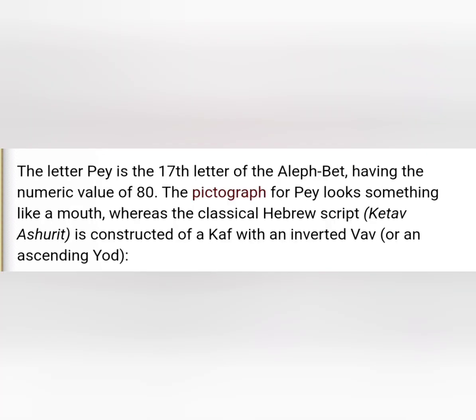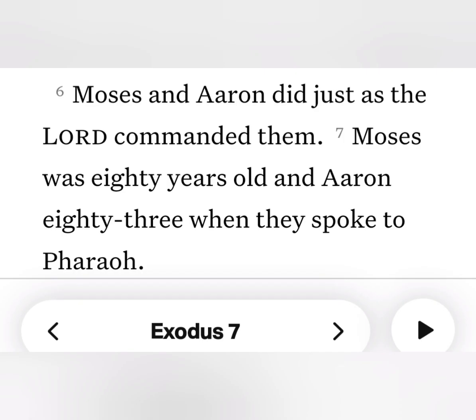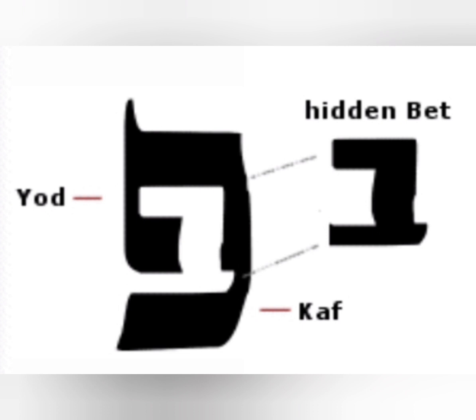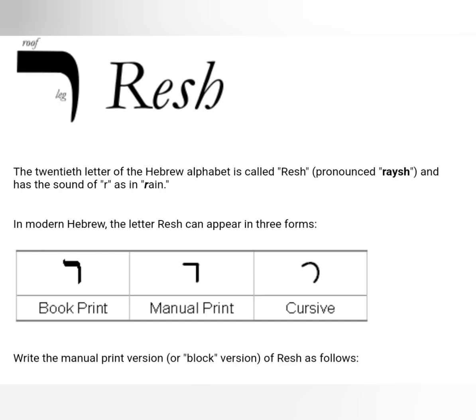Pe has a numerical value of 80, which was the age that Moses was when he spoke to Pharaoh. Exodus 7:6 says, "Moses and Aaron did just as the Lord commanded them. Moses was 80 years old and Aaron 83 when they spoke to Pharaoh." There is a hidden bet symbol inside of Pe, and if you go and look at my study on heart, bet is one of the characters used to write heart, and it means in or tabernacle or tent. Resh is the second character used to write fruit.